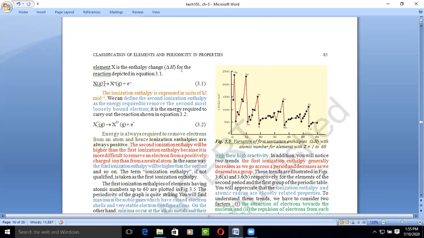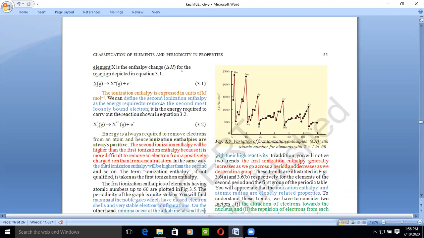For example, in the reaction, X is a gaseous atom and we remove one electron from it, so there is a plus one charge. The minimum energy required to remove one electron is the first ionization energy. The energy required to remove the second electron from the species with plus one charge, giving a plus two charge, is known as the second ionization energy.